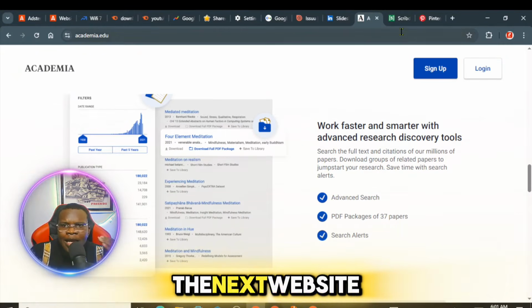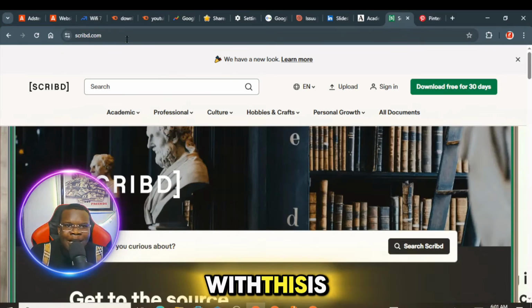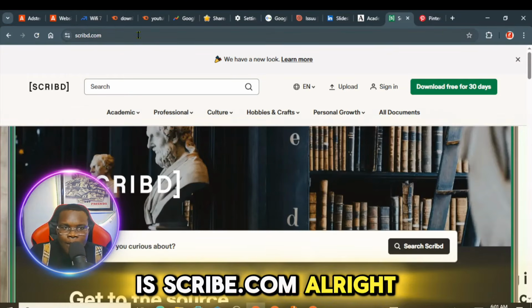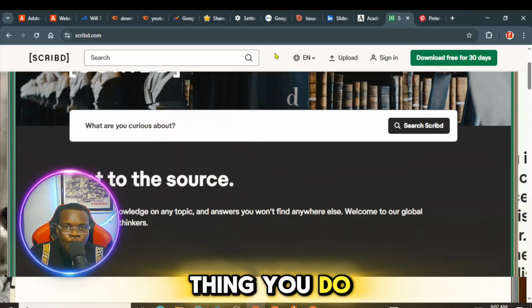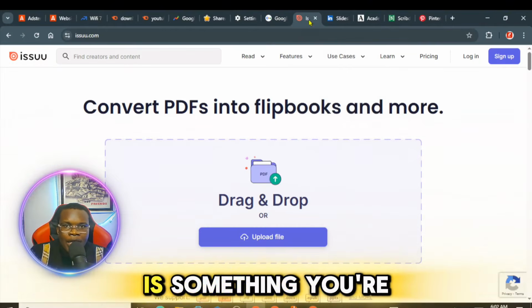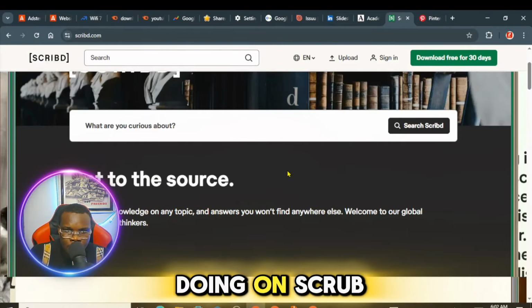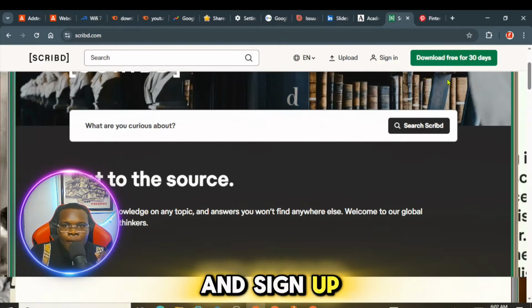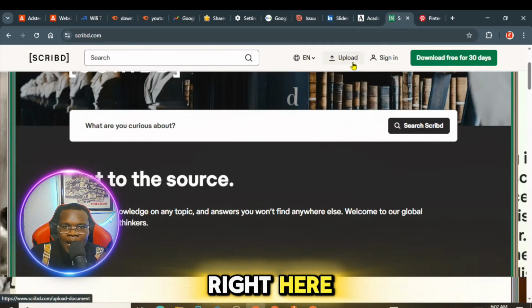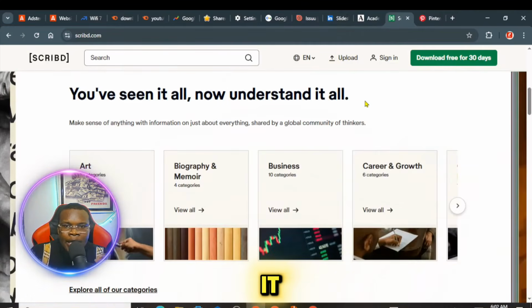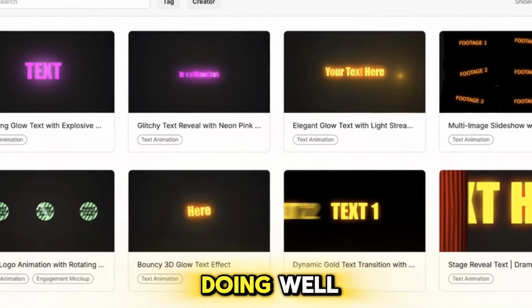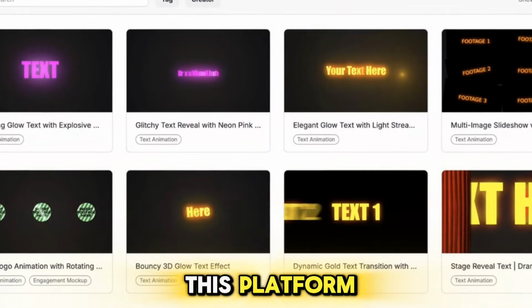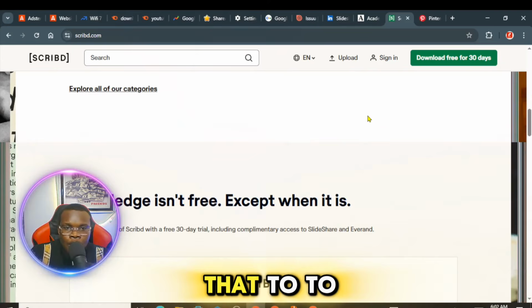blog website. So the next website that's going to simply help you with this is Scribd. It's Scribd.com. All you need to do right now is simply go ahead and sign up on the platform, and the same thing you do on Issuu is something you're going to simply be doing on Scribd. So you sign up on the platform, upload your stuff right here, and you're going to simply get people that will download it. And what I will advise you to do is this: go ahead and check out posts that are already doing well, then do the same thing on this platform so that they can actually recommend that to their audience.